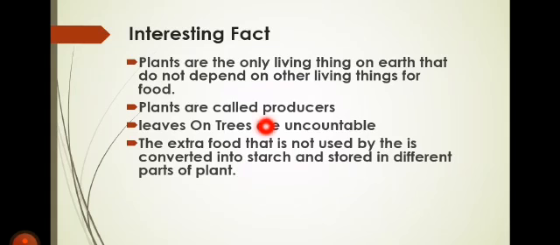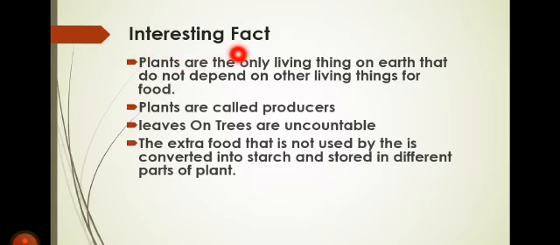Whereas we human beings and all other animals feed on the plant or feed on other animals. You have seen that some animals hunt other animals. Some animals like goat and cow eat the grass. Similarly, human beings depend on the plants and animals for food, but plants are very special.